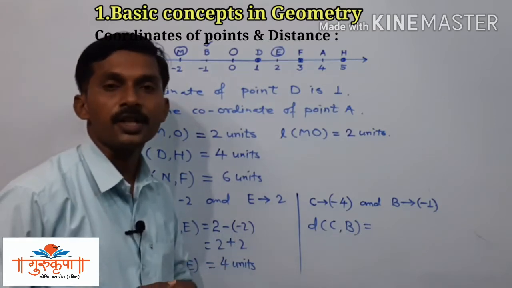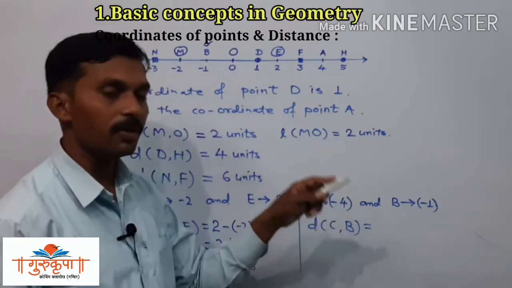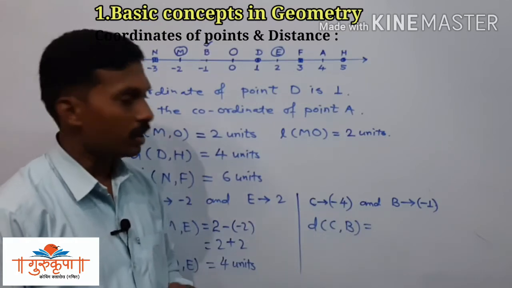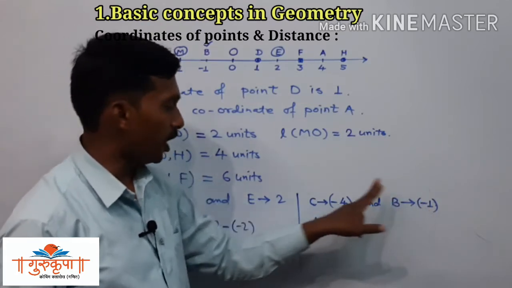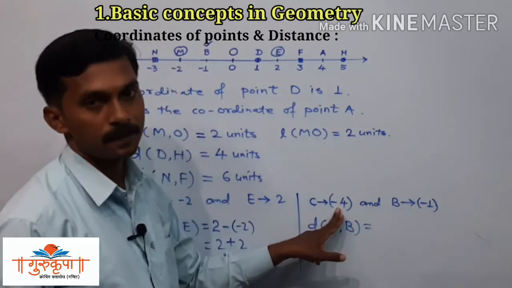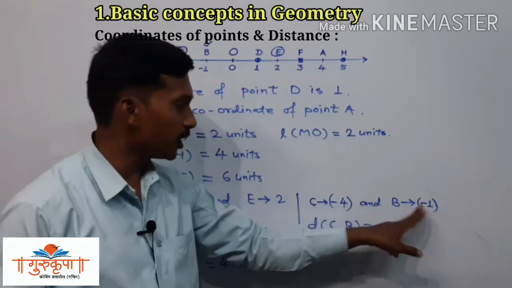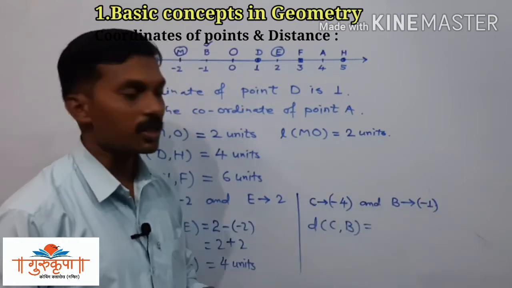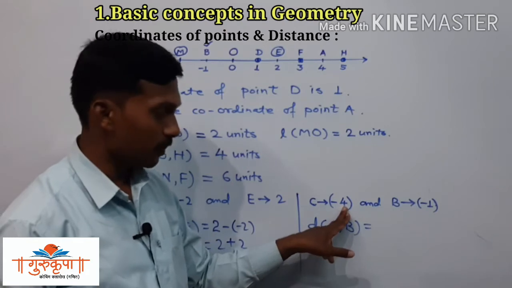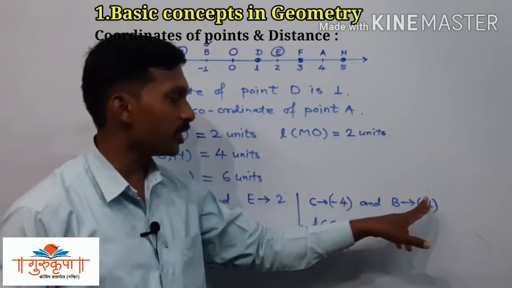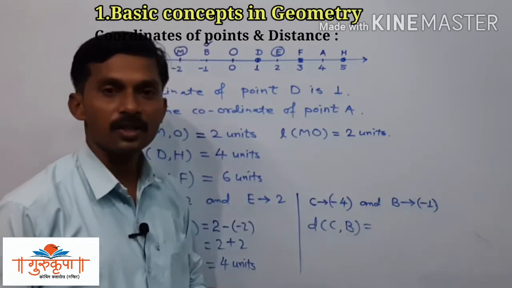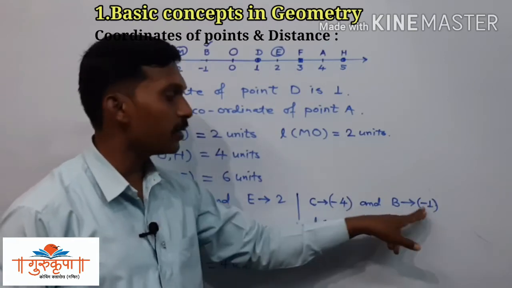If we make a mistake there, then your distance may be definitely wrong. Here minus 1 is bigger and minus 4 is smaller, since the signless value 4 is greater and the signless value 1 is smaller, but both have negative signs.